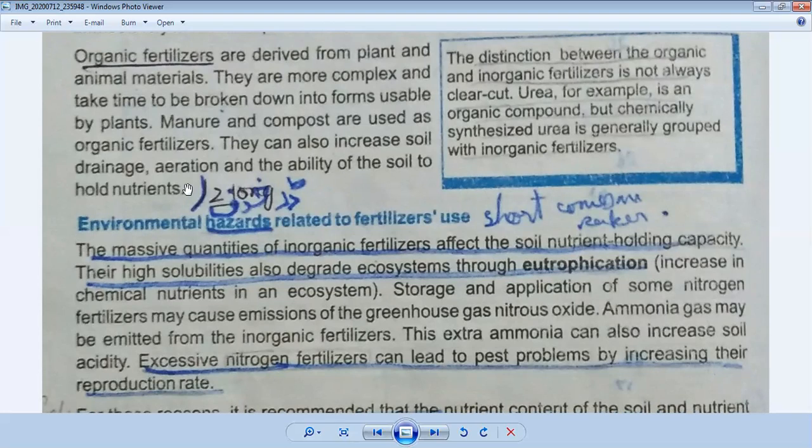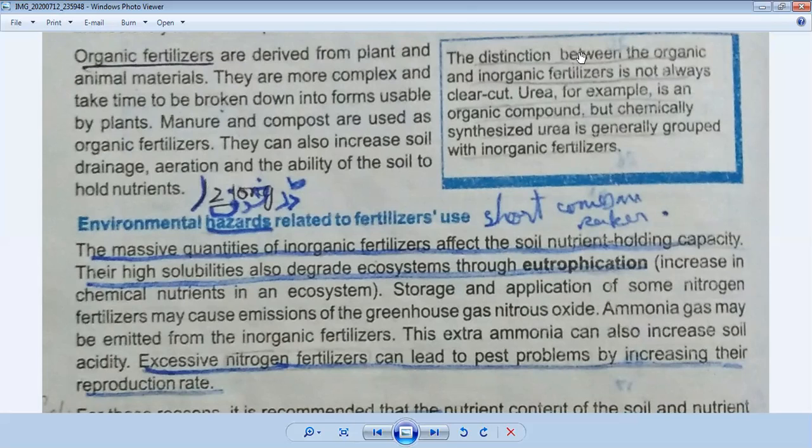And the third point, which is not given in your book, but this is very important: organic fertilizers have less salts, so their large amount can be applied without injury to plant roots. If they have less salt, they can be applied directly for the growth of a plant. Okay, now look at a box. This box is very important for your MCQs.